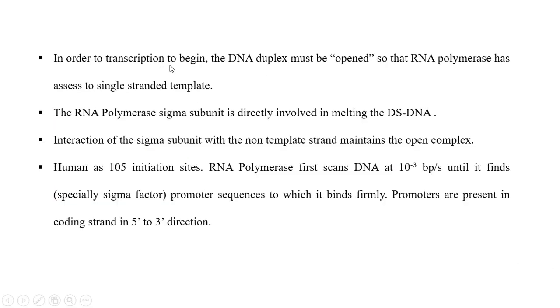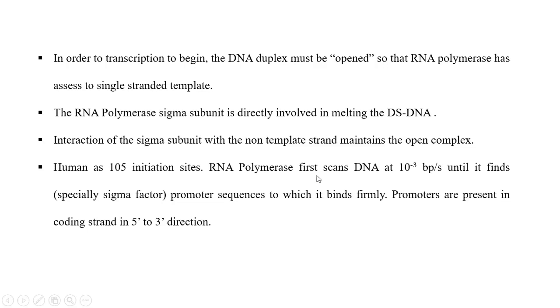In order for transcription to begin, the DNA duplex must be opened. The transcription bubble should be formed. That can be done by RNA polymerase. The RNA polymerase sigma subunit is directly involved in the melting of double-stranded DNA. The interaction of the sigma subunit with the non-template strand maintains the open complex. The human has 10^5 initiation sites in the DNA.